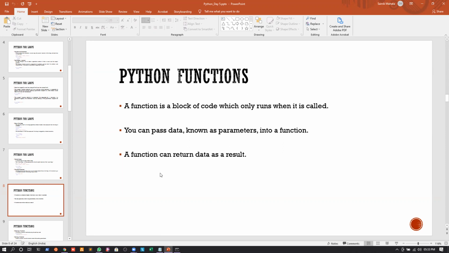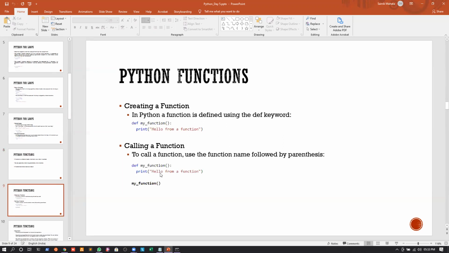Okay, now let us move forward. So again, whenever we want to create a function in Python, we will use the def keyword, right? Def is nothing but the short form of define. So whenever we want to define a function, we use the define keyword, and in short, in the case of Python, we call it the def keyword.